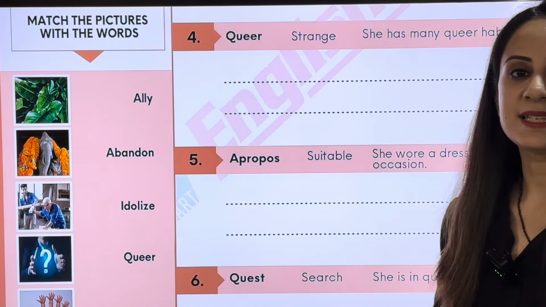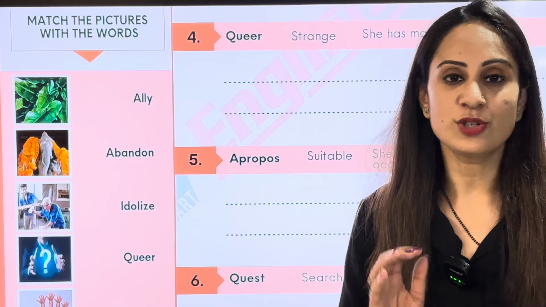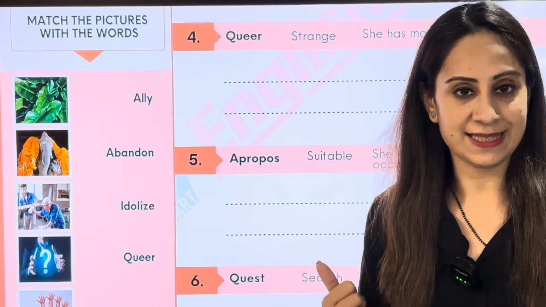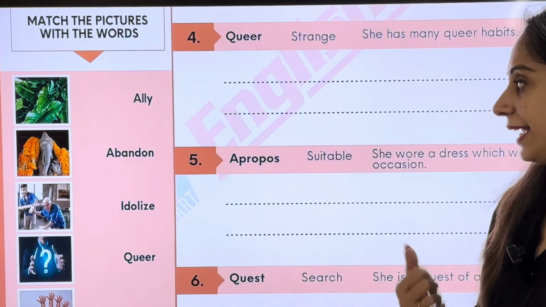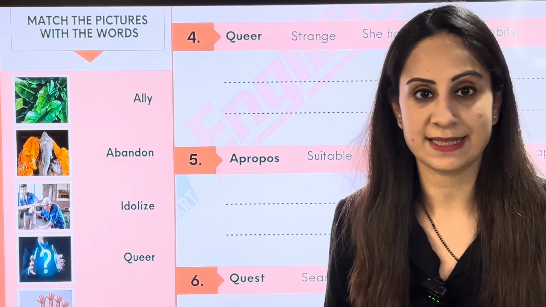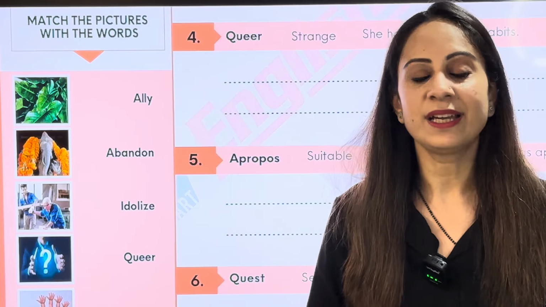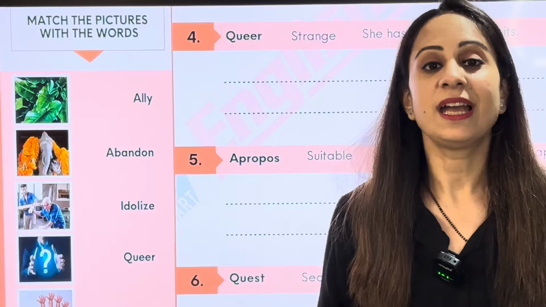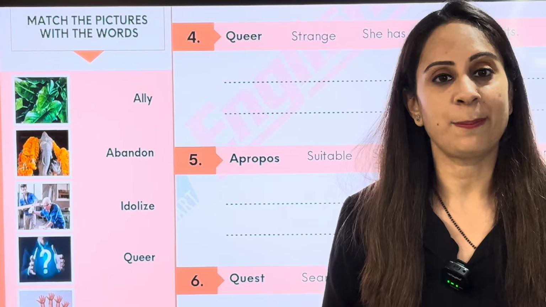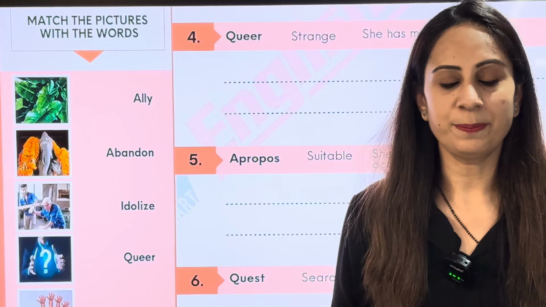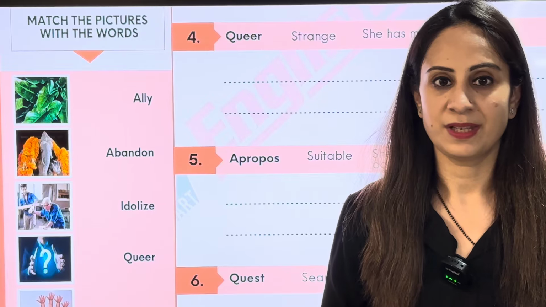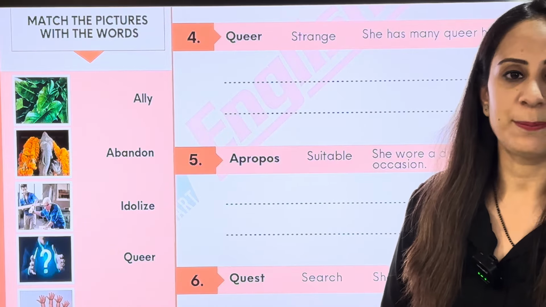Next one is apropos. First of all, just make sure that you know there is an S in the spelling. The spellings would go like A-P-R-O-P-O-S. But when you pronounce the word, the S has been eliminated. And you call the word apropos. Let's have a repeat. Apropos. What is the meaning of the word apropos?